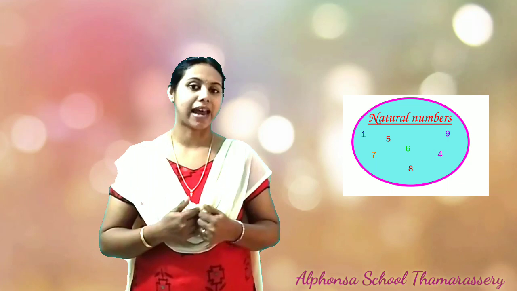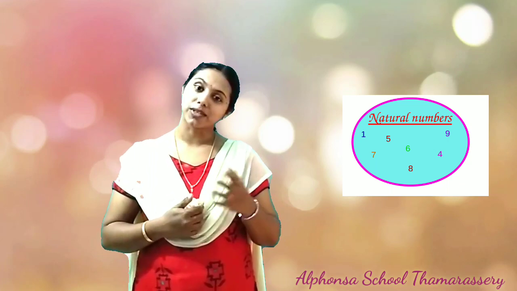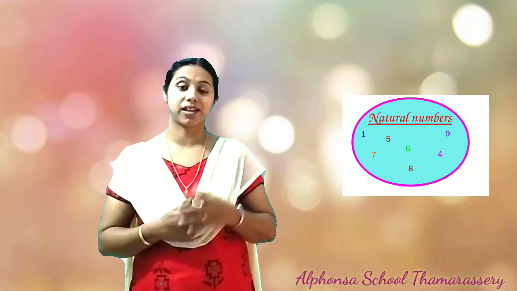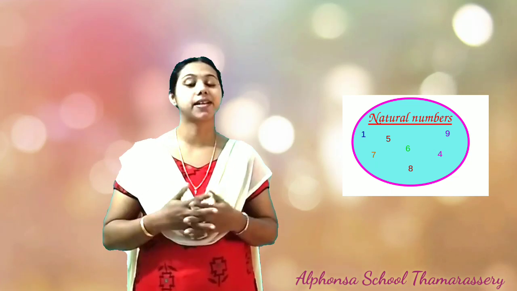Before talking about these integers, we can talk about the number system. When you're talking about the number system, the first group of numbers coming to our mind is natural numbers. The numbers like 1, 2, 3, etc. are known as the natural numbers. Why are we calling these natural numbers? Because they are used for counting. So the counting numbers are known as natural numbers. It is represented by the letter N.